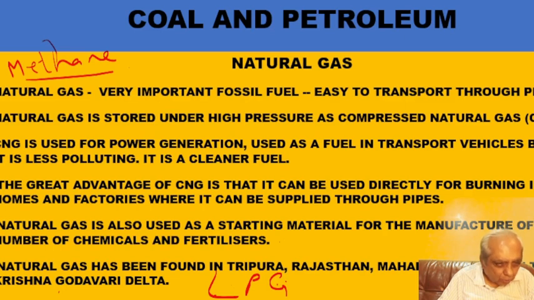In your homes you definitely have gas cylinders. They are called LPG. LPG means liquefied petroleum gas. They contain butane. Methane and butane are in the same family of organic compounds that we will be learning about later on. At high pressure, this is in the liquid form, so it is occupying small space in the cylinder.